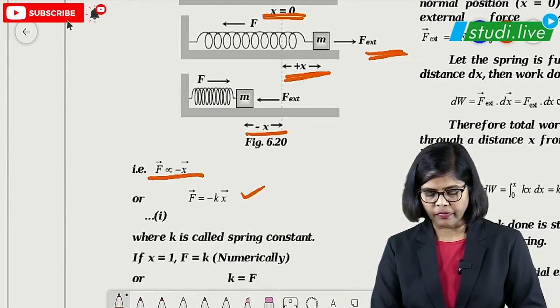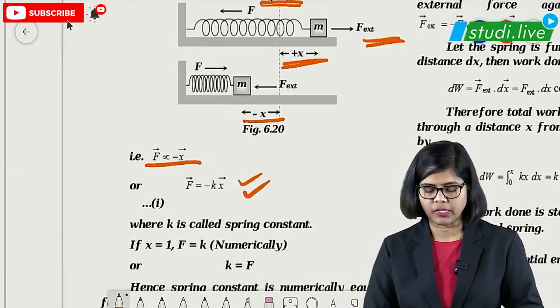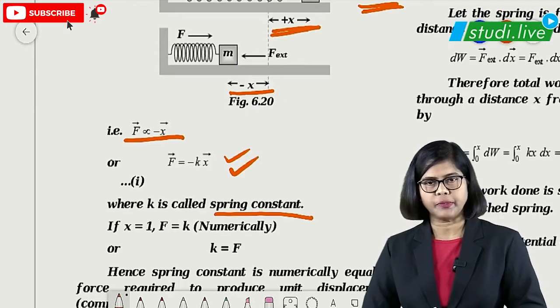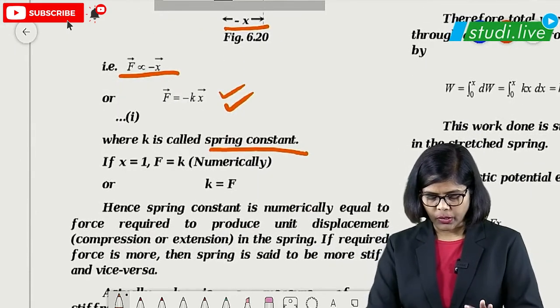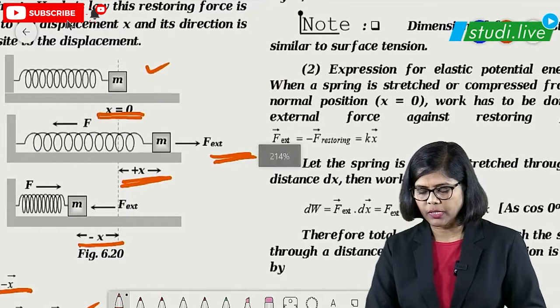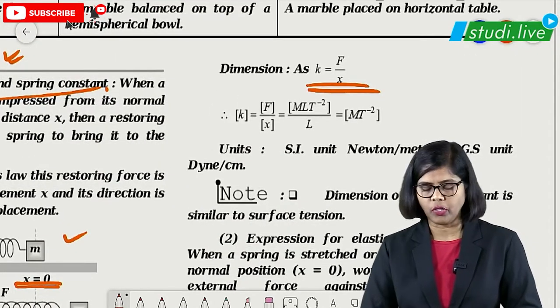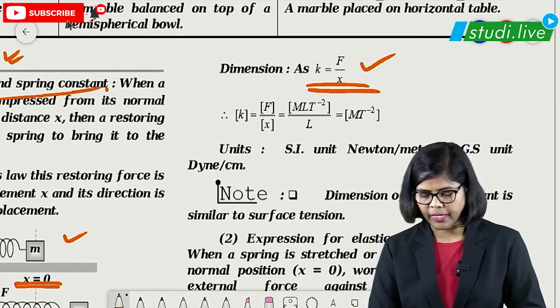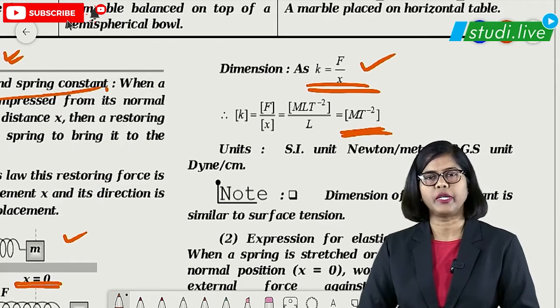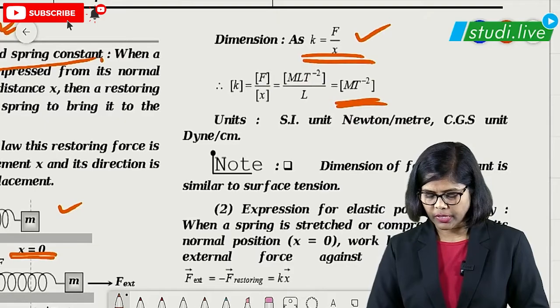F is equal to minus kx, where k is called the spring constant. For the spring, this is the formula you have to remember, and you also have to remember the dimensions of k. k is equal to F by x, and the dimensions you get here are M1 T minus 2. The L factor will be 0 in this case.